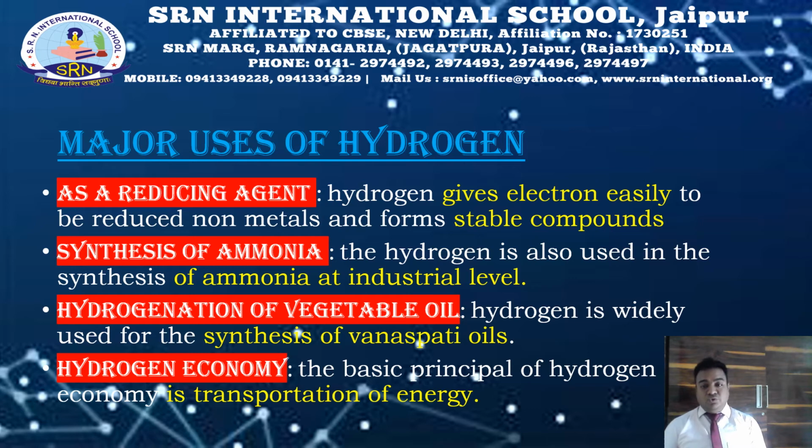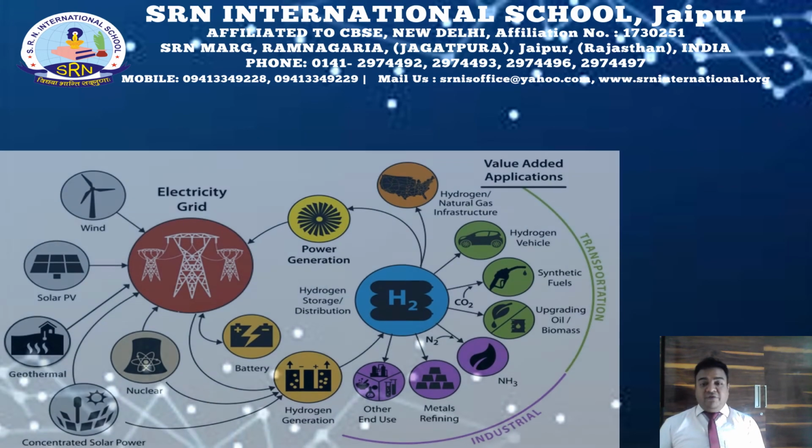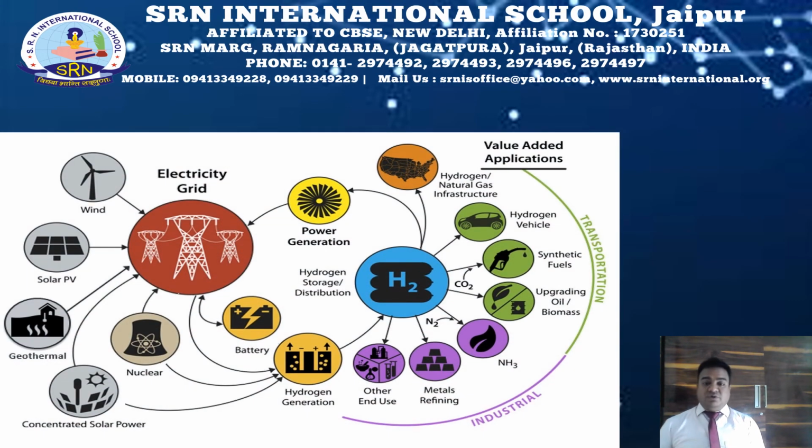Hydrogen is also used in vegetable oils. If you remember, it is used in the preparation of vegetable ghee from vegetable oil. Hydrogen is a very economical fuel. As we have already told, it is available in nature in a very free form, and it is a very cheap fuel. So let us now see the various applications where hydrogen can be used.